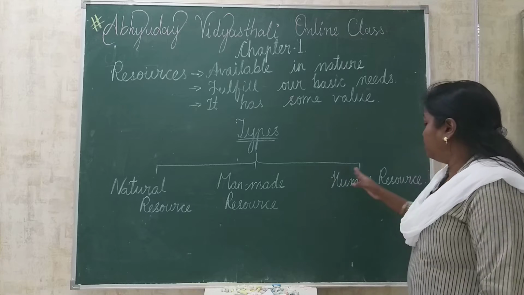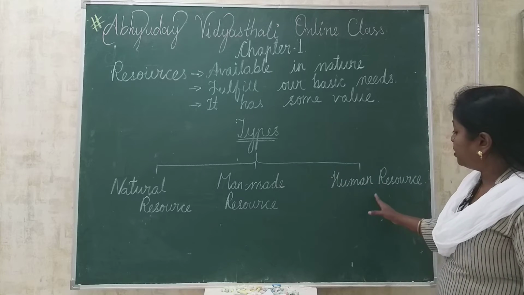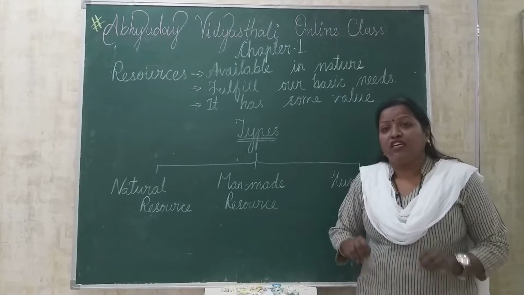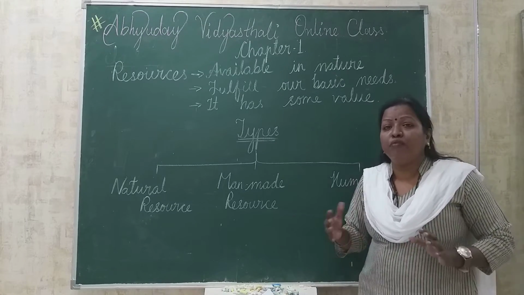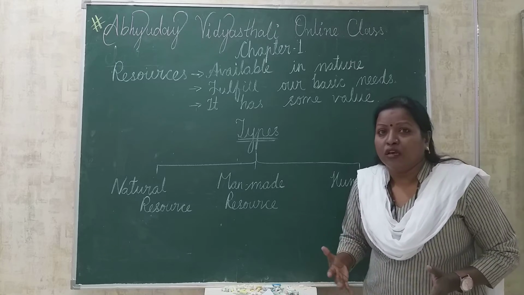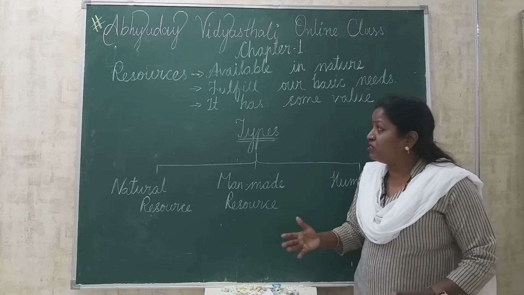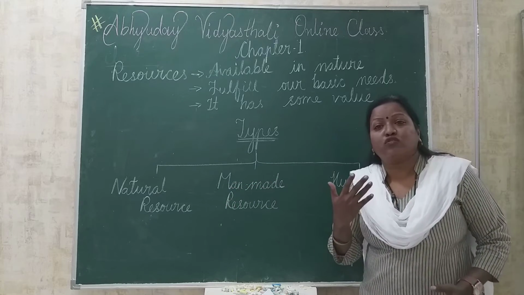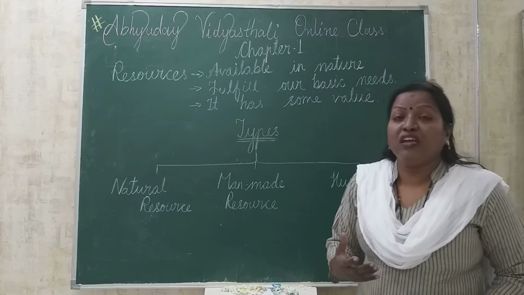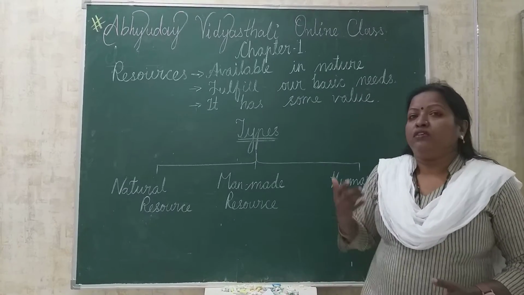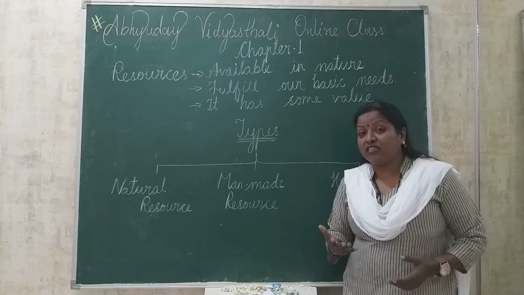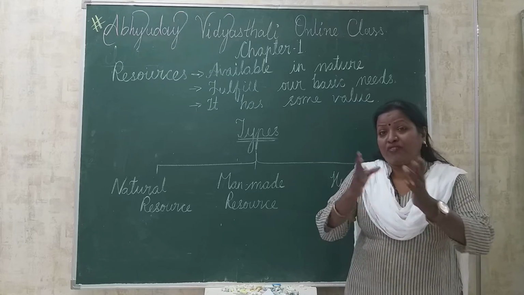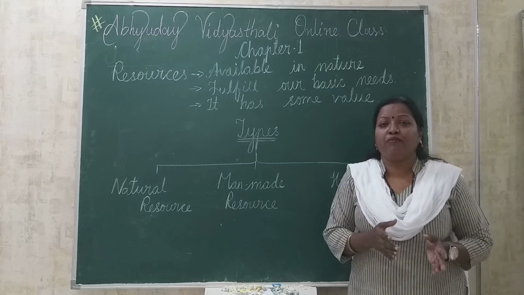Now come to the third type of resource. The third type is the human resource itself, meaning whoever is present on the earth in the form of human beings, they are also resources. Why are they resources? Human beings are resources for us because they are fulfilling our needs also. How? Suppose when you fall ill or sick, you need to consult a doctor. The doctor will examine you, and then he will prescribe you medicine.